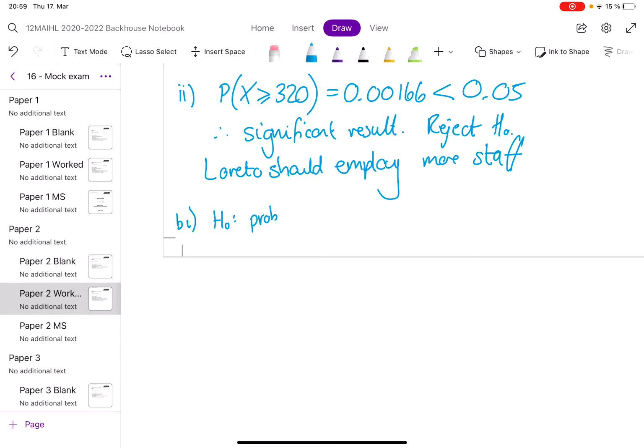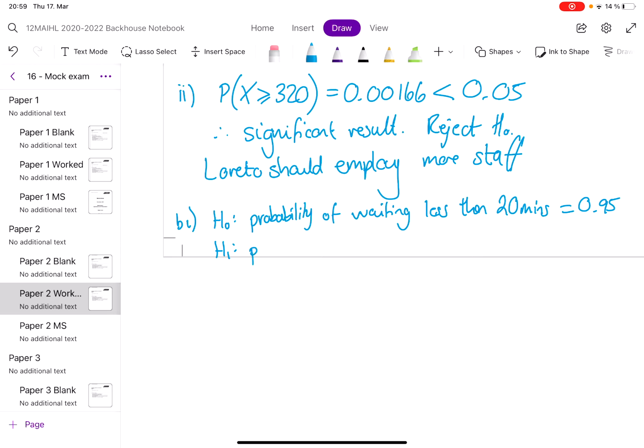Probability of waiting less than 20 minutes is 0.95. Remember, it's got to be equal to something here. Otherwise, we don't have any fixed probability, anything to do our probability calculation with.